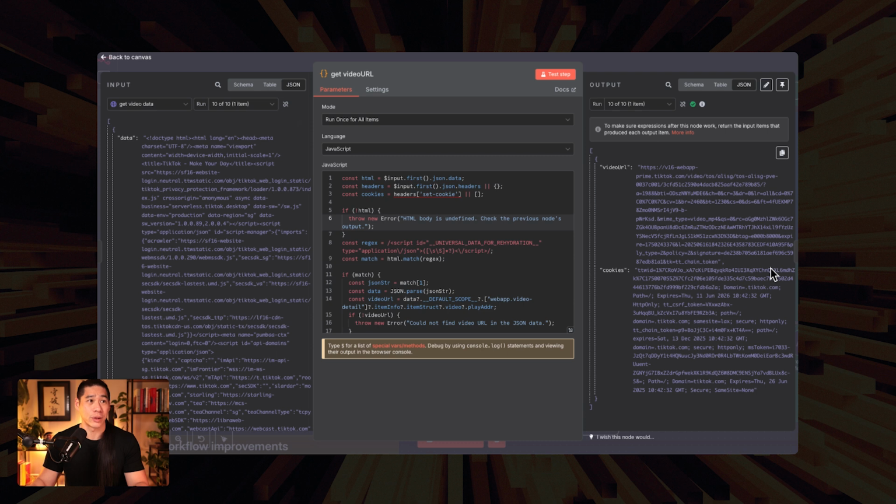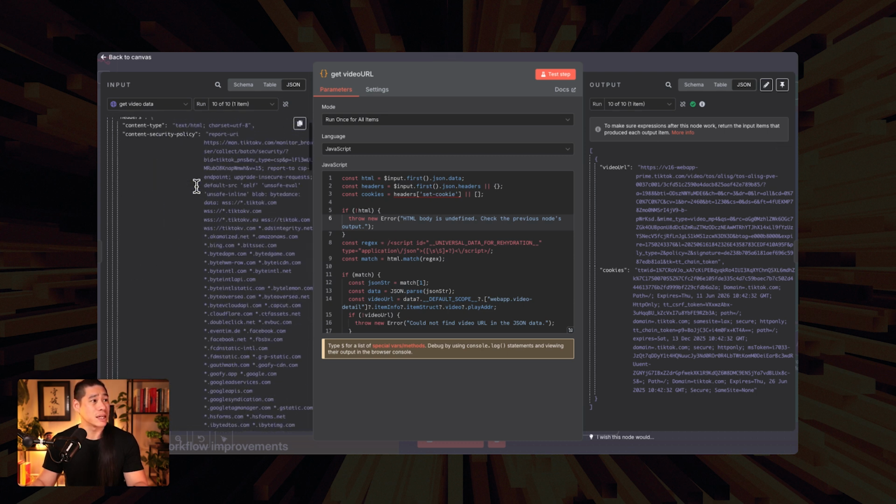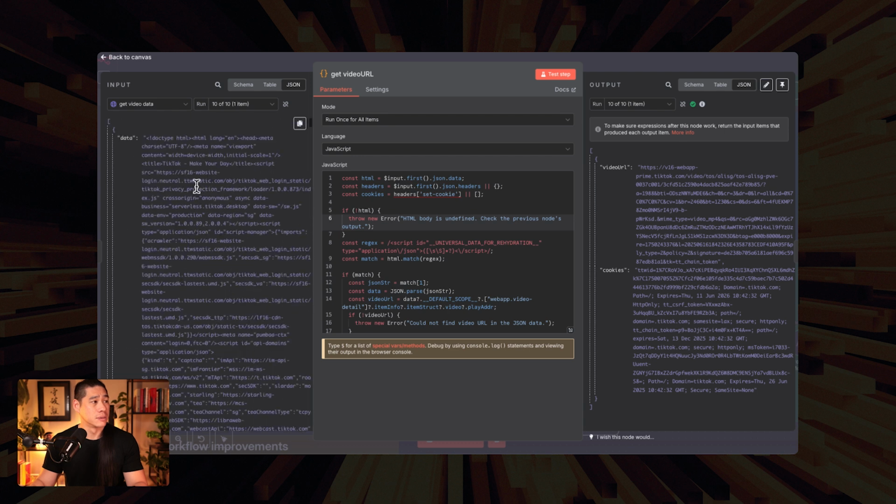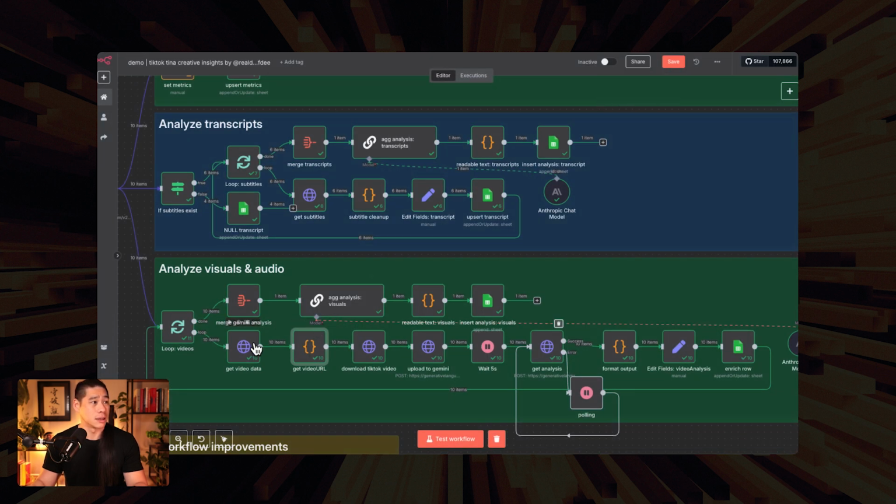Well, 2 nodes, not really a lot, but for us to be able to then, within all this data that sits in this entire array, pull out what the video URL is specifically in here. That's the one that we want, not what was fed in earlier.